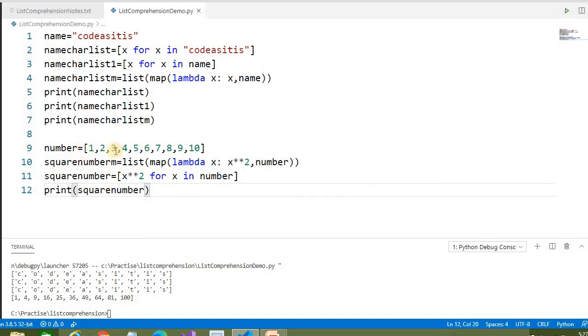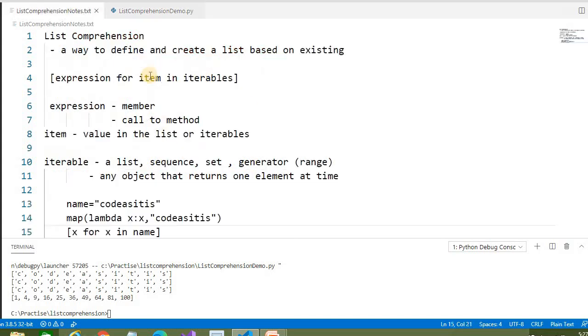Let's take an example of how to write the if condition. In this number list I only want to square the numbers which are even. I don't want to square all the numbers. I only want the even number squares. So how do we write it? We provide the condition like if x % 2 == 0. Before Python 3.8, conditions were not supported in list comprehension, but Python 3.8 supports the condition.